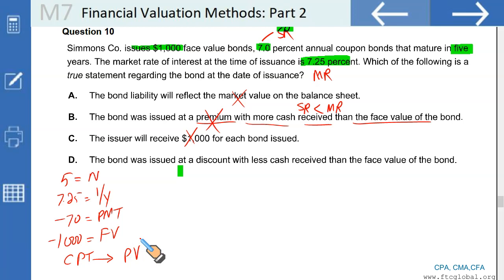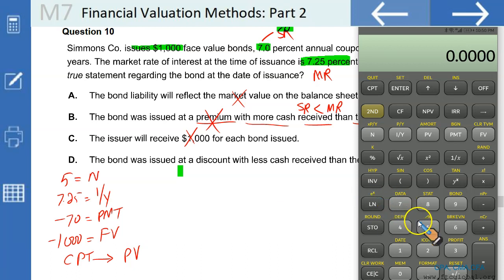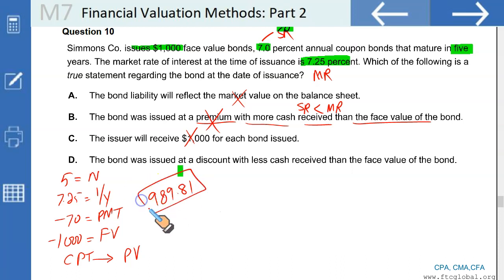I will also show you how you can solve it using your simple calculator. It will be a little longer, but you'll get the right answer. So your 5 represents the term of the bond, 7.25 represents the interest rate per period, negative 70 is the payment every year, and 1000 will represent the face value, the redemption value, the future value. Compute PV, that is 989.81. This is what you got using your financial calculator.